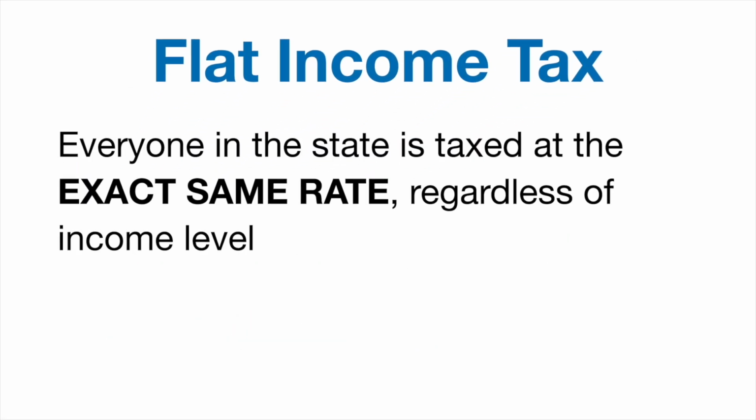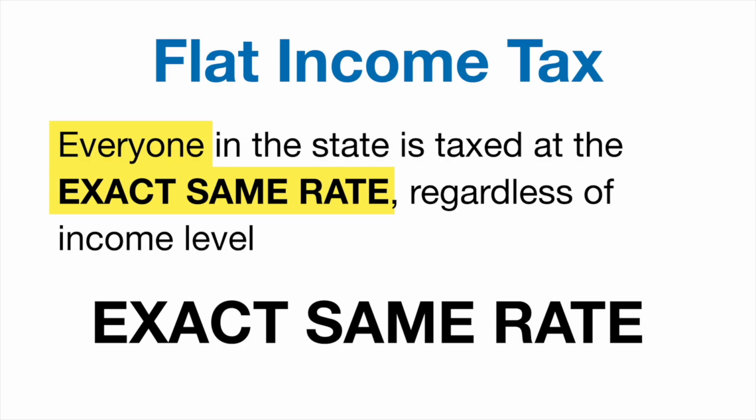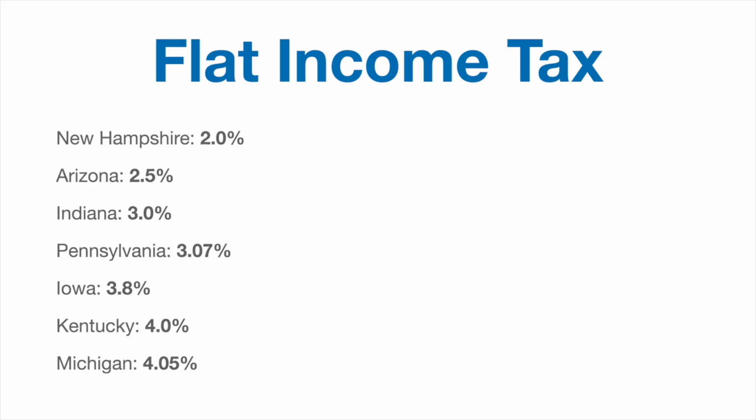A flat income tax is when everyone in the state is taxed at the exact same rate regardless of their income level. So again, whether you make $1 or $100 million, you're taxed at the exact same rate. That's why it's called a flat tax. Let's check out all the states in the US that have a flat income tax.